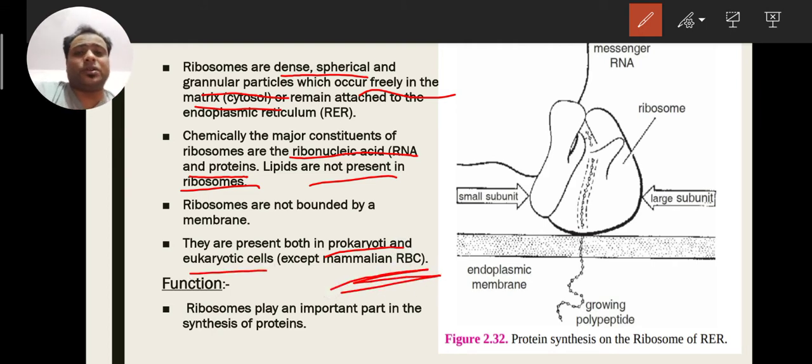So what is the main function of ribosome? The main function of ribosome is to make protein for the cell. Very important, protein helps in the repair of the cell.